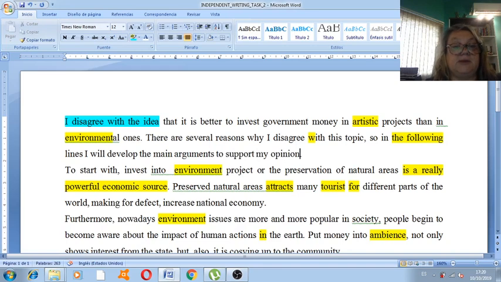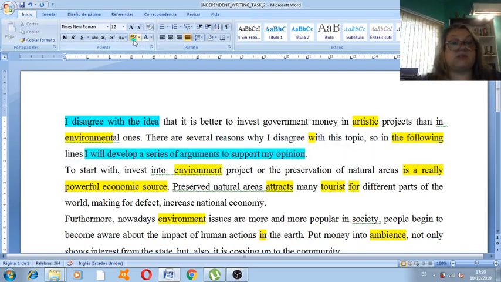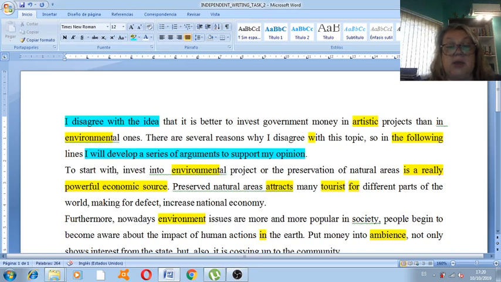So I will develop the main arguments to support my opinion, or I will develop a series of arguments, I like it better, a series of arguments to support my opinion. So one thing is to state an opinion, and quite another is to develop arguments or to support an opinion, right? You state by simply mentioning what your position is. When you say I agree or I disagree, that's it. You've already stated it.